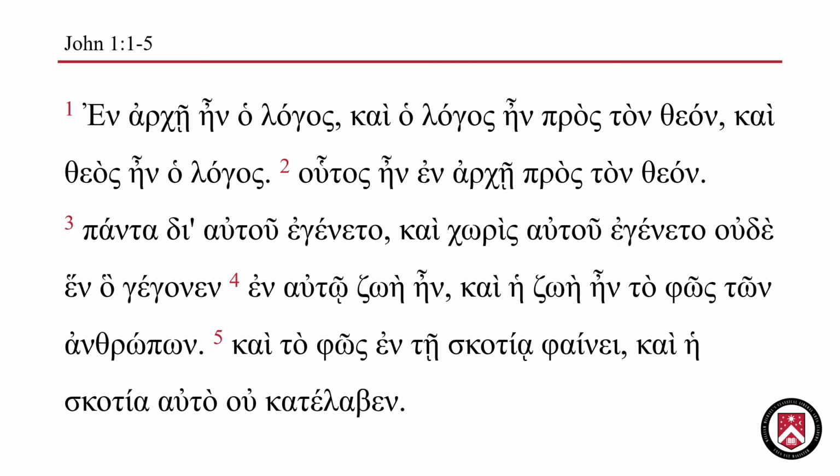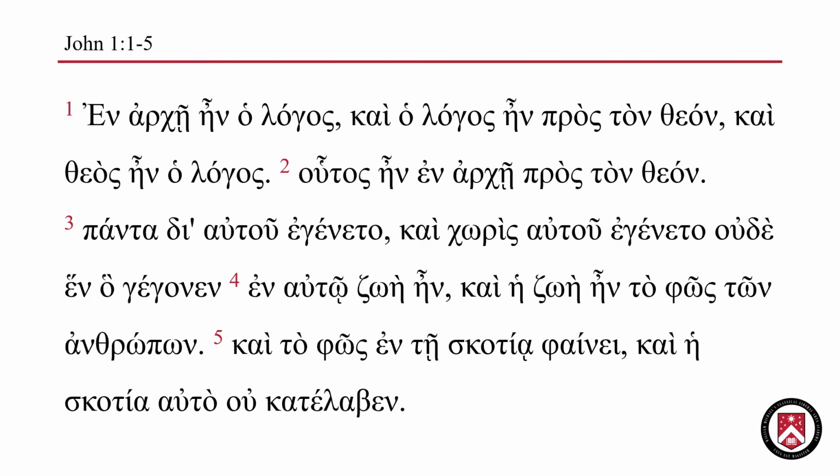In verse 4, we read, En auto zoe ein. En auto, in him, zoe. Zoe is a substantive noun that means life. Ein means was. In him, life was.